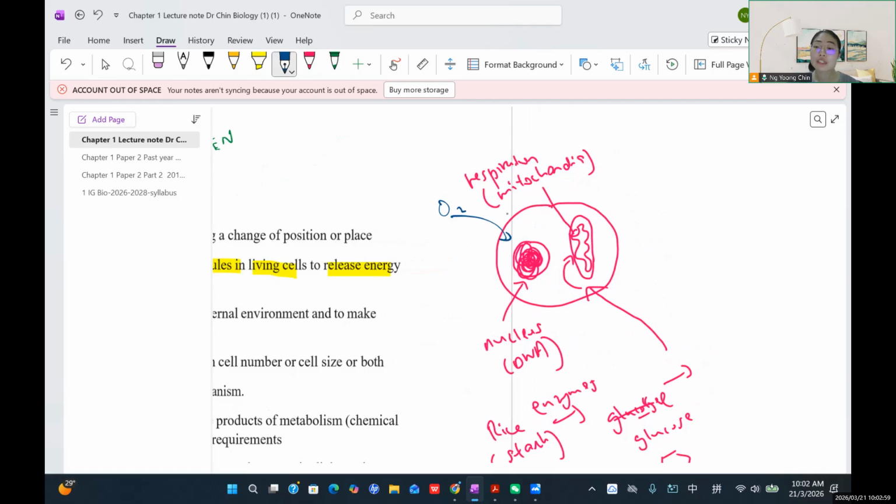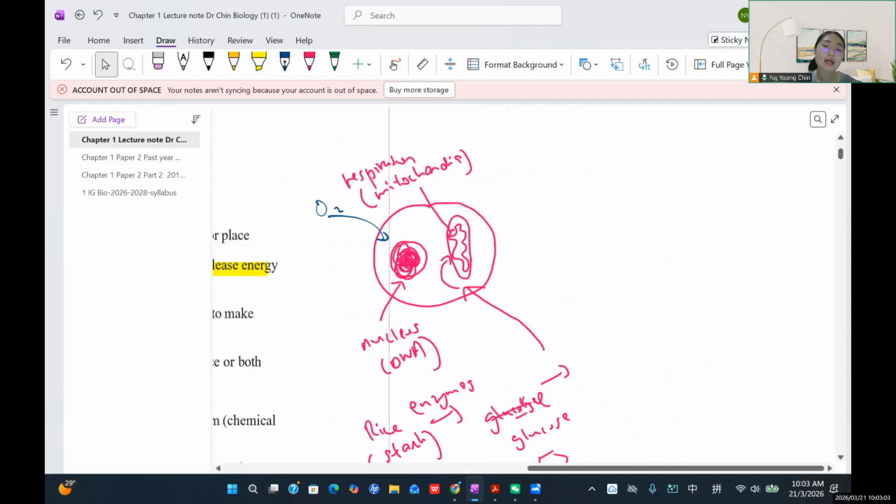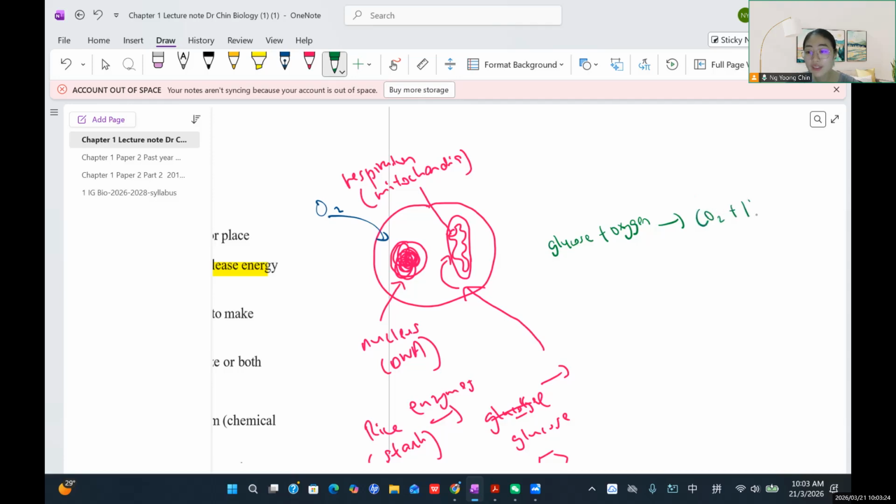So together with the input of oxygen and glucose, you know about this equation. I'm not sure, but maybe you learned this equation before. Let me show it to you. It's like this: glucose plus oxygen, and then it will release carbon dioxide and water.